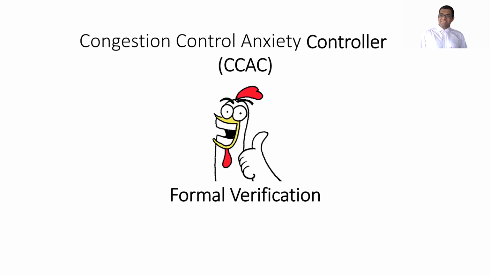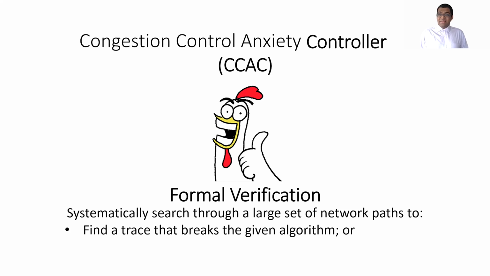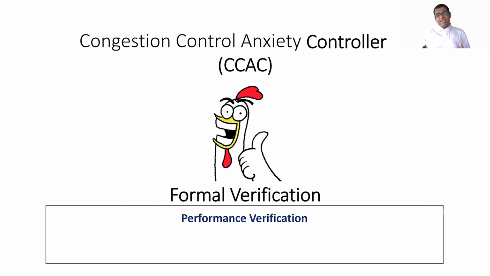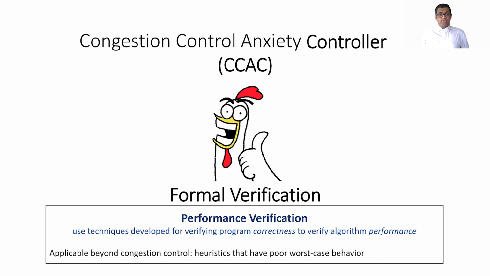And to fix this and to fix my sleep, we developed CCAC, which uses formal verification, and it systematically searches through an exponentially large set of network paths to either find a trace that breaks the given algorithm or prove that no such trace exists. And with this, CCAC introduces the notion of performance verification, where we use techniques developed for verifying the correctness of software to verify the performance of algorithms. And we believe that this is applicable beyond congestion control. And particularly good candidates are heuristics that have poor worst case behavior.